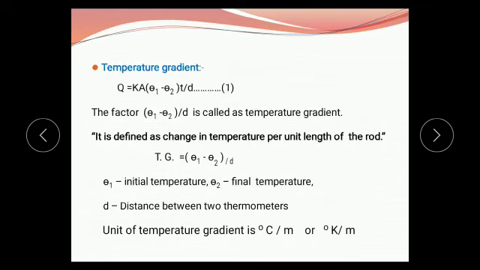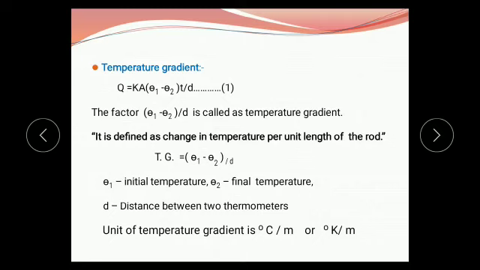Then what is temperature gradient? Here, as we know from the law of thermal conductivity, Q equals K into A, theta 1 minus theta 2, into T upon D. In this equation, the factor theta 1 minus theta 2 upon D is called the temperature gradient. In short, it is denoted by T dot G.